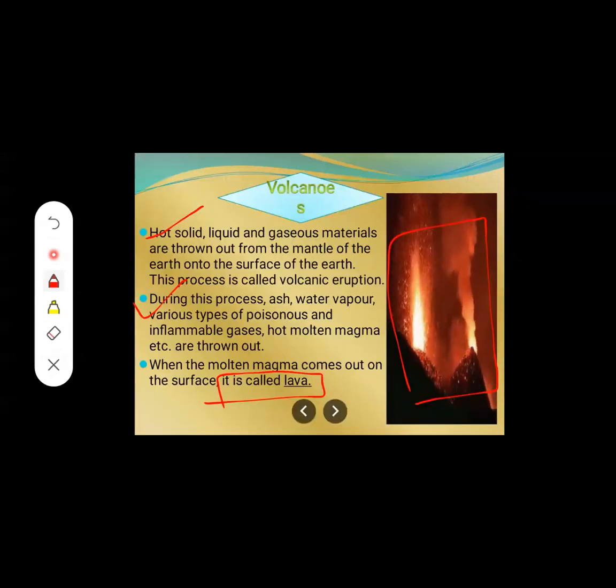So this is the molten magma. Molten magma means what? It contains types of poisonous, inflammable gases, which are combined together, and with that which comes out, that is molten magma. And in the geographical term, it is known as lava. This was about the volcanoes. So in the volcanoes, you have to keep these two terms in your mind: volcanic eruption and lava. Yes. Next.